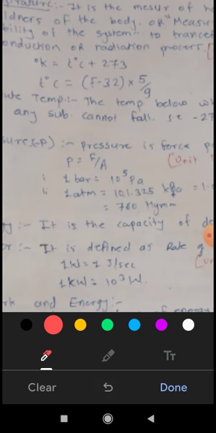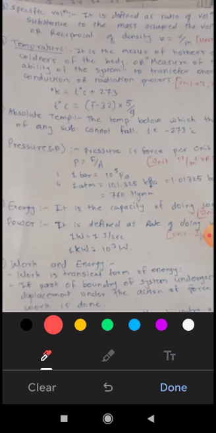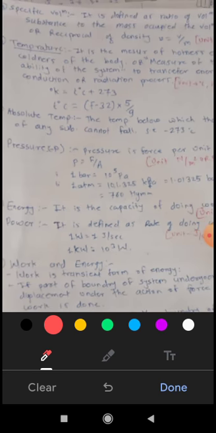Then temperature in degree Celsius is equal to F minus 32 into 5 by 9, where F stands for Fahrenheit, the temperature measuring scale. This is the formula for conversion of temperature in Fahrenheit into degree Celsius. The first formula converts Kelvin to degree Celsius, and this one is for conversion between Fahrenheit and Celsius.